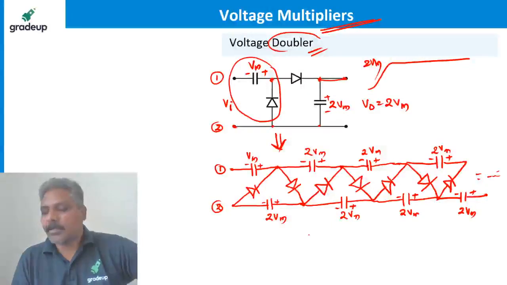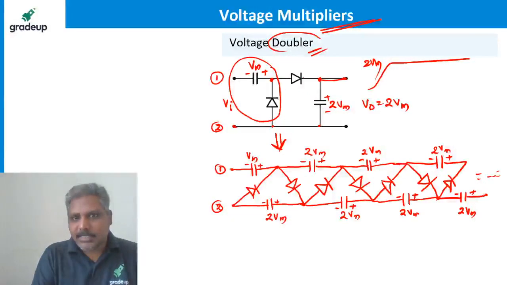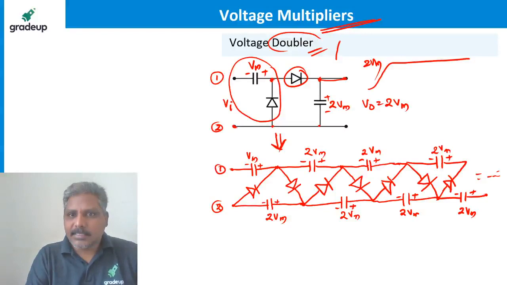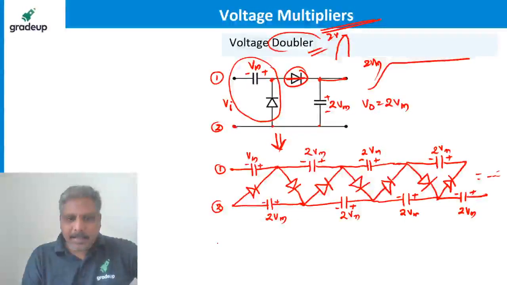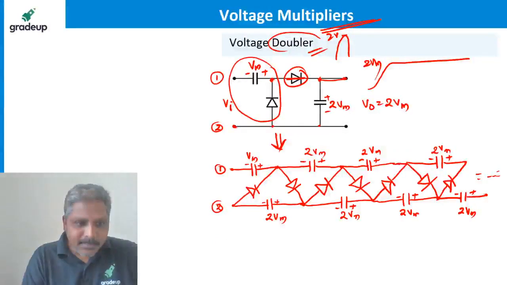Meet Chaudhary, how did this become 2 Vm? See, this is the waveform applied to this diode. That means this diode is applied with a signal whose peak value is 2 Vm. So during the positive half cycle, the diode becomes forward biased and this capacitor charges to 2 Vm. Got it? Now see guys, this is called a multiplier.